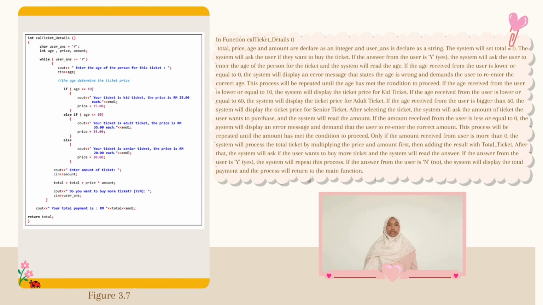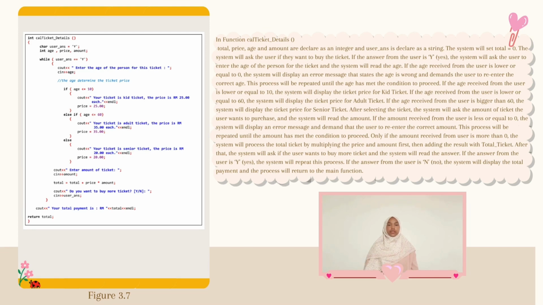If the age received by the system is lower or equal to 0, the system will display an error message that states the age is not valid and demands the user to re-enter their age. This process will be repeated until the age that the user entered has met the condition to proceed to another process. If the age received by the system is lower or equal to 10, the system will display the price for kid ticket.